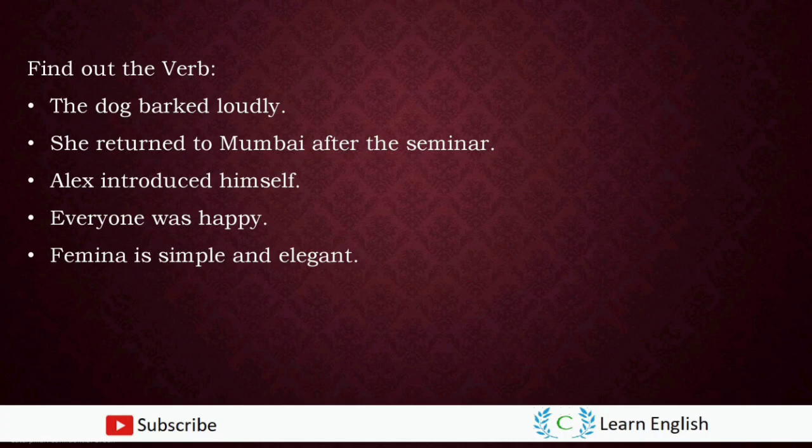I hope you all got it right. Let's check the answers. If you look at the first sentence, the word barked is a verb. If you look at the second one, the word written is a verb. And if you look at the third one, the word introduced is a verb. And if you look at the fourth and fifth one, the word was, and in the fifth one is a verb. It refers to a state of being.